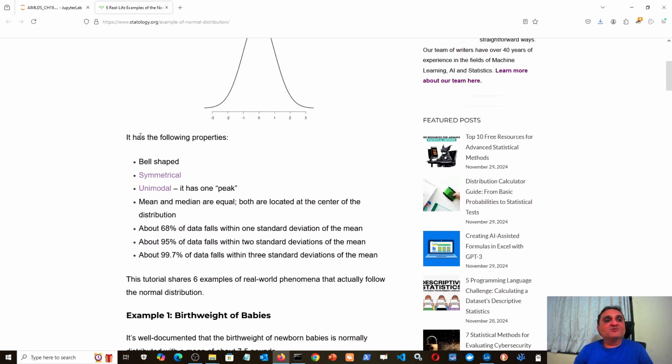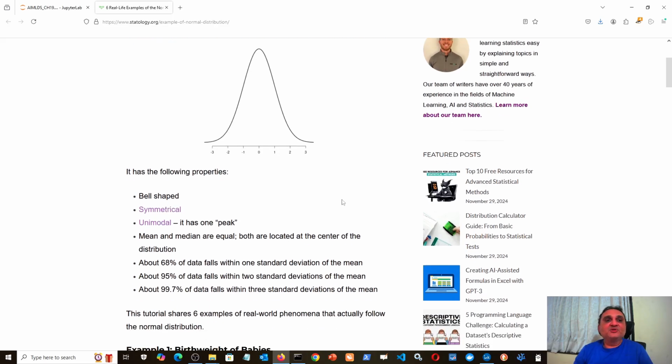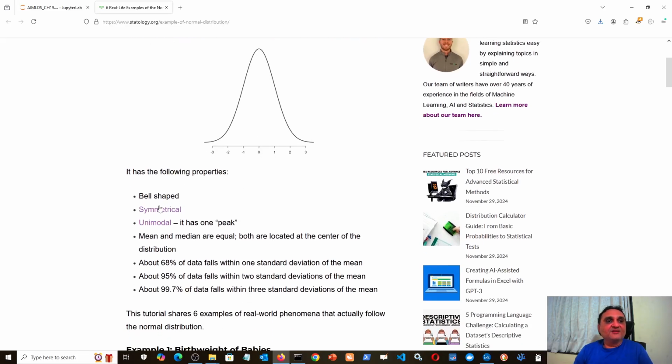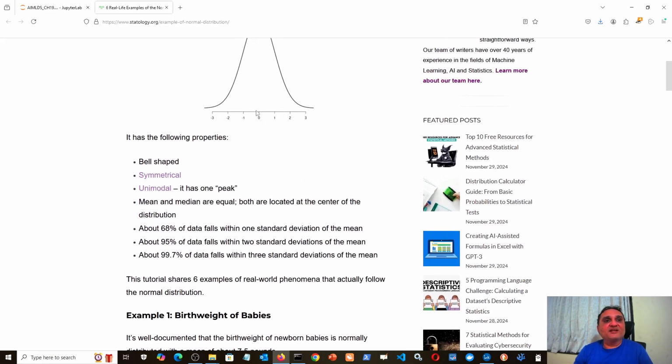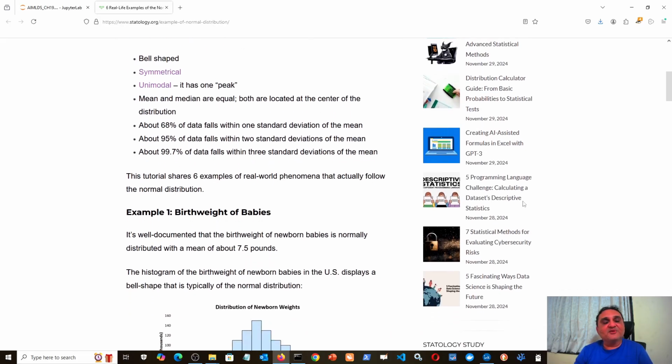First, what are the characteristics of normal distributions? It is bell shaped and symmetrical. So if this is the mean value, then on either side of the mean you will find an equal share of the probability distribution. Then unimodal, it has only one peak. A pure normal distribution has only one peak. Mean and median are equal, and both are located at the center of the distribution. So the distribution ranges from -3 to +3, so the mean is -3 plus 3, that is 0, divided by the number of observations, but that would be 0 only.